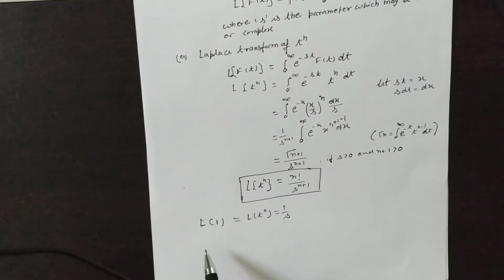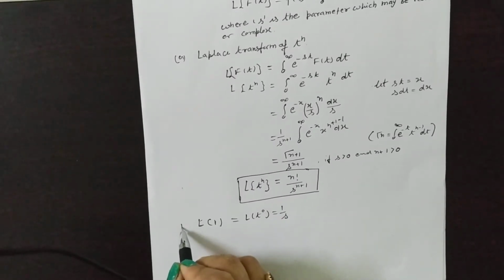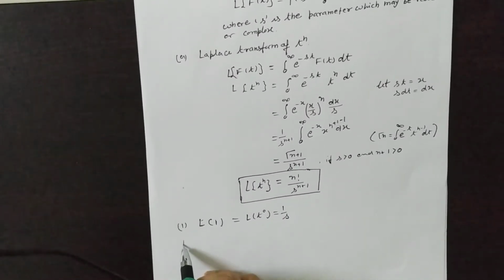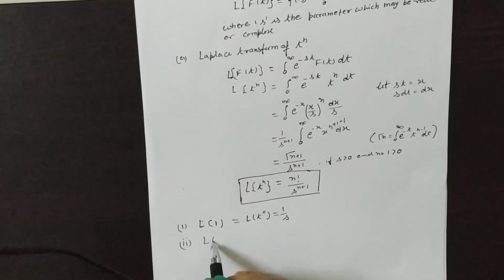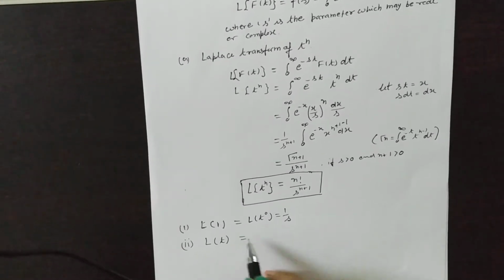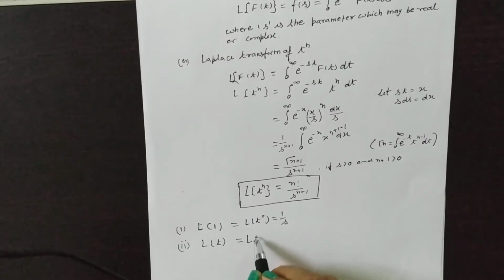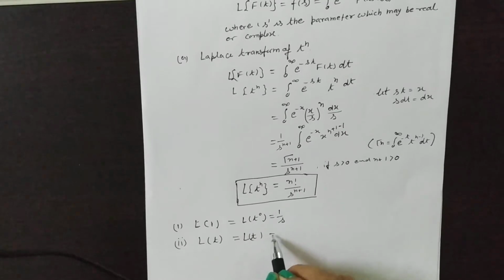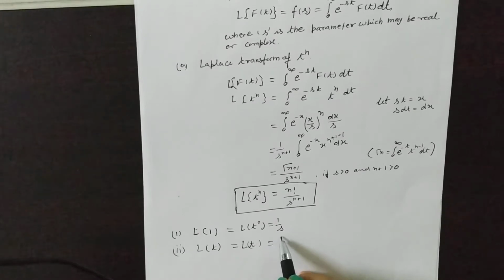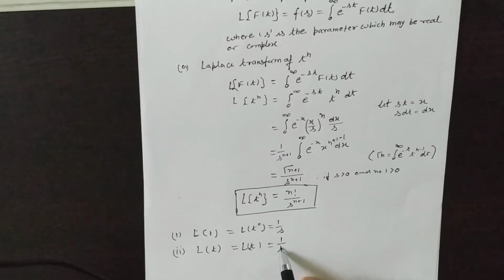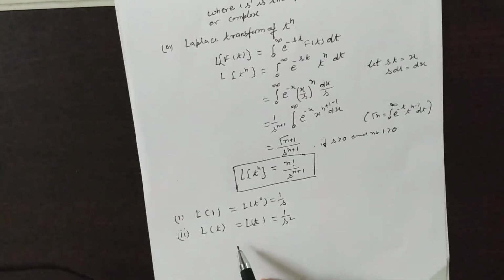And now similarly, from the Laplace of t to the power n, next is the Laplace of t. For t, n is 1. Substituting this, n is factorial 1 divided by s to the power n plus 1, that is, this becomes 1 by s square. So on, you can find out these Laplace transforms.